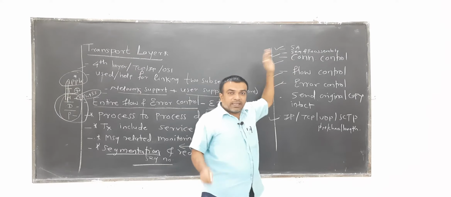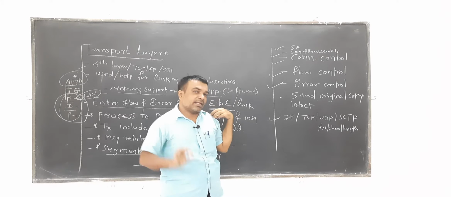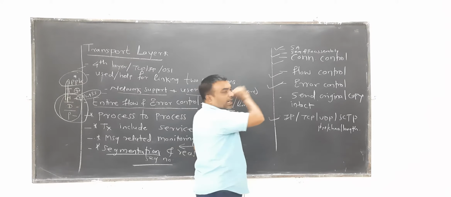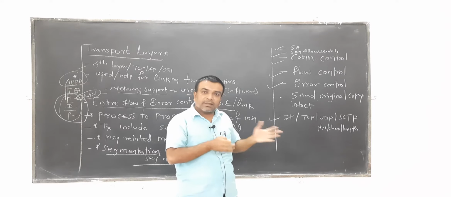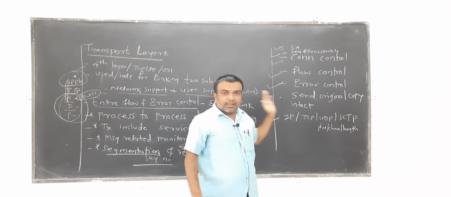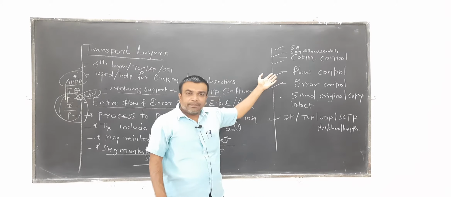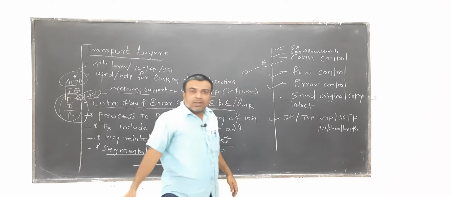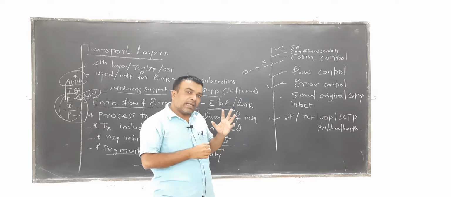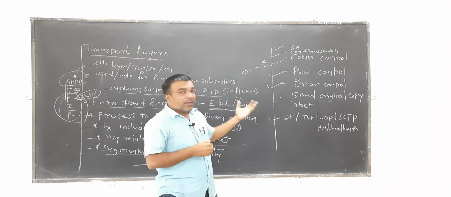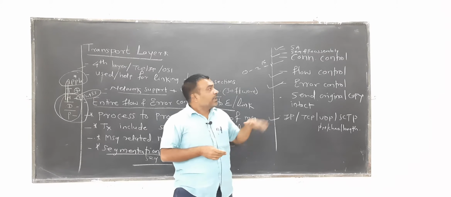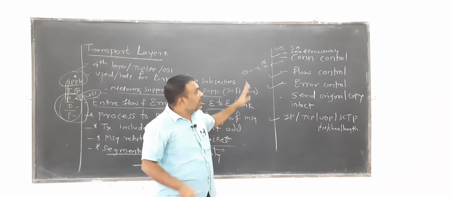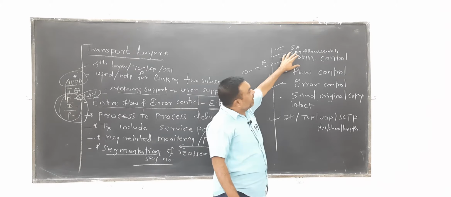Segmentation comes with the added information of a sequence number. You can add a sequence number to a particular segment. How many sequence numbers can you add? You can add 0 to 2 raised to 16 minus 1, so 0 to 65535 sequence numbers are possible. In the same way, on the reverse, acknowledgement side, about 0 to 65535 acknowledgements are possible in the case of the transport layer. So, segmentation and reassembly.